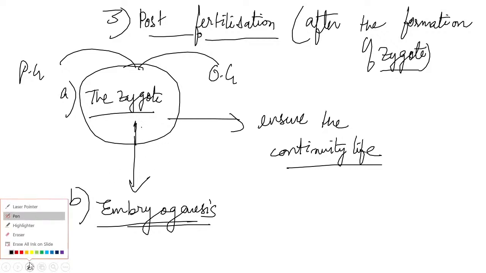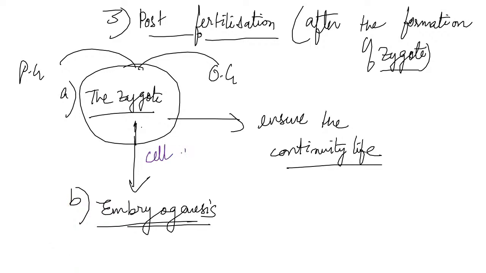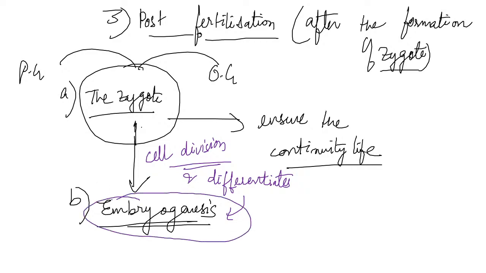The embryo develops from the zygote through events like cell division and cell differentiation. First it divides and then it differentiates into different categories. Then only we get a new cellular structure, that is known as the embryo, and that phase is known as embryogenesis.